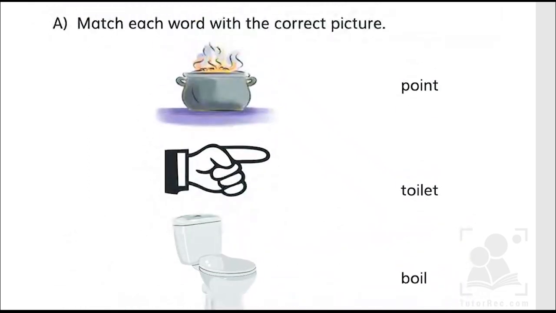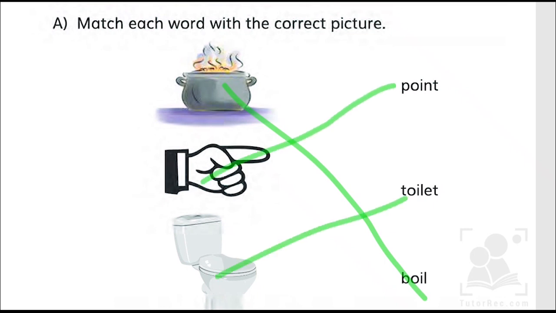So we are going to match boil, point and toilet. So kids, if you just understood the sound of oi, oi, that we say in point, toilet and boil.